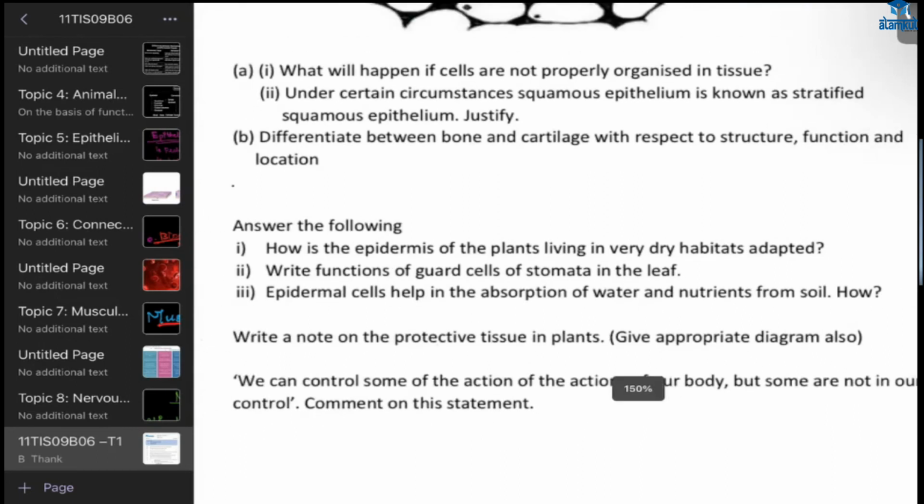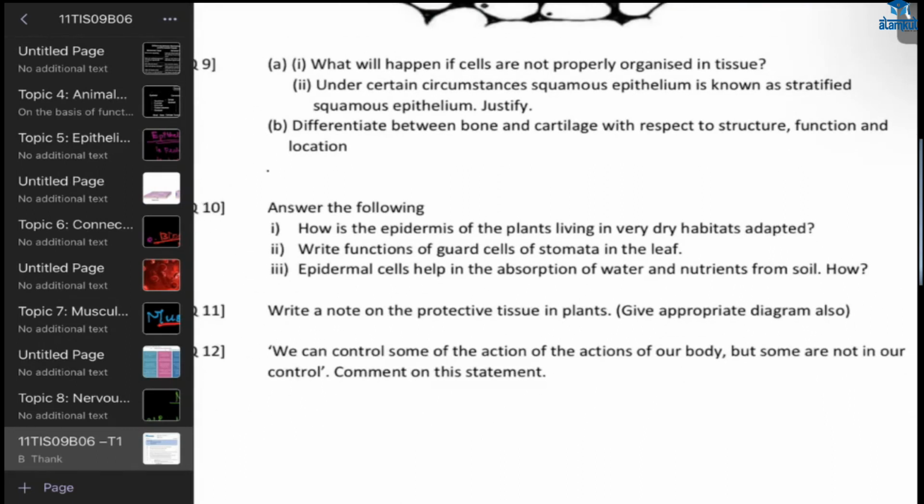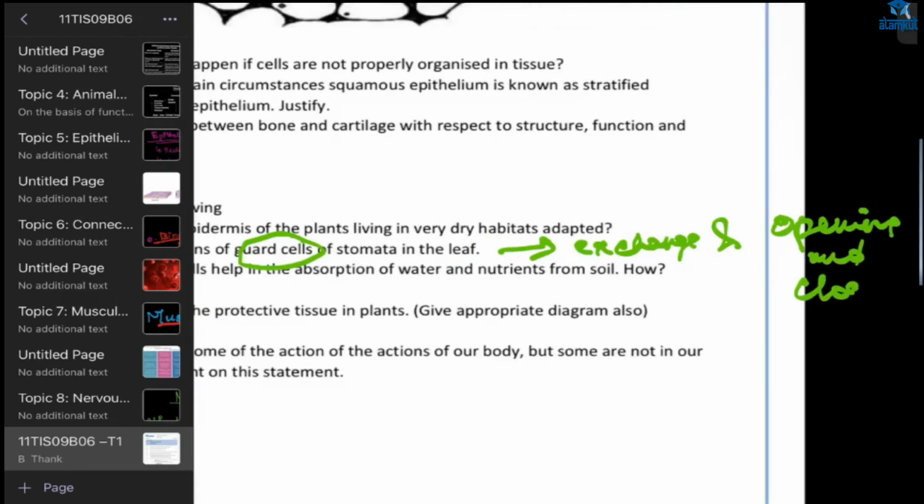The water and all will come. So this is the guard cell. It prevents the loss of water. It closes, and also it leaves carbon dioxide and oxygen. Here only the exchange will happen. Exchange, and opening and closing. Okay.